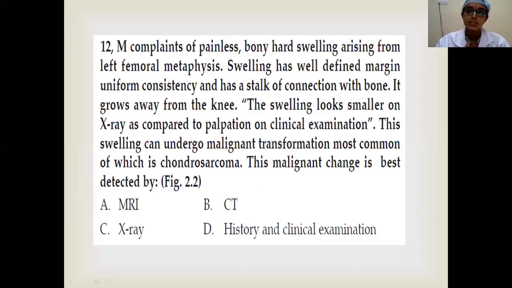One important thing is, when you are shown an X-ray, especially of benign bone tumors, you cannot have one single diagnosis like you have in fractures and other metabolic disorders. You have a differential diagnosis, and histopathological examination is always the gold standard.